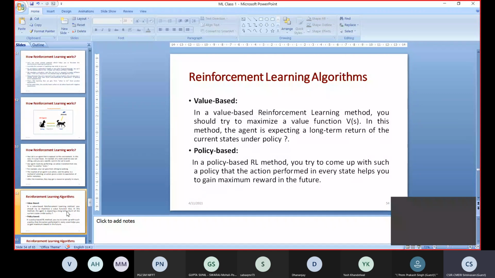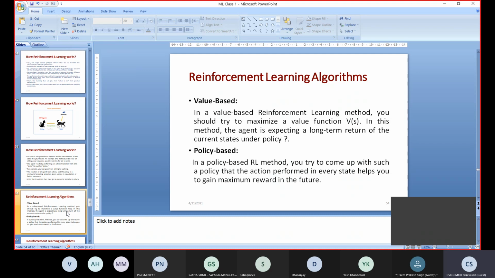In this method, the agent is expecting a long-term return of the current state under the policy. So in the value based learning algorithm, there is a value function. Our objective is to maximize the value function. There are different ways, as we have seen in the previous example, that we can simulate or implement the algorithm. The first way is the value based method. In the value based method, there is a value function.